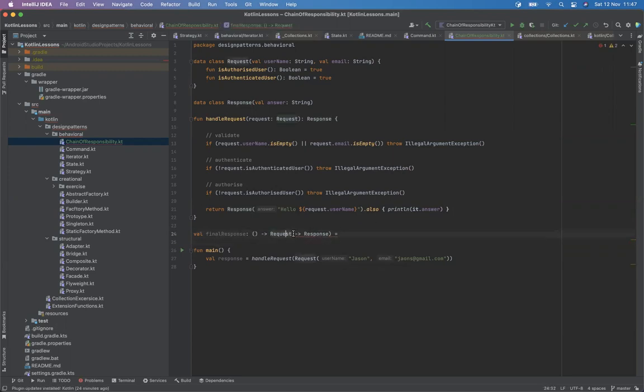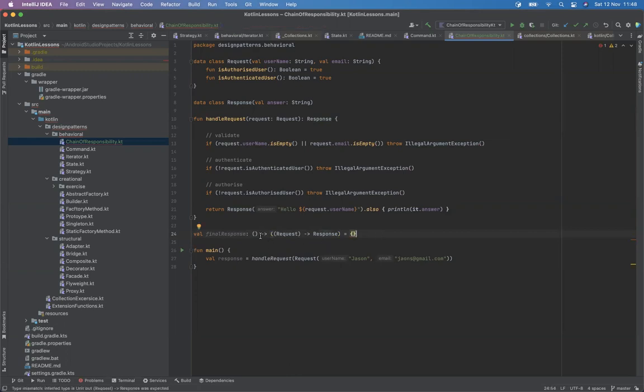It takes the request as the input and returns a response. Okay, hold on. So this would be the first input, and then this is the output. But I don't think I can do this though. That's fine too. Okay.